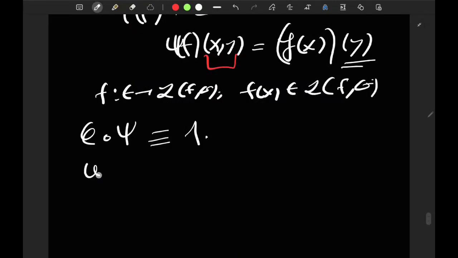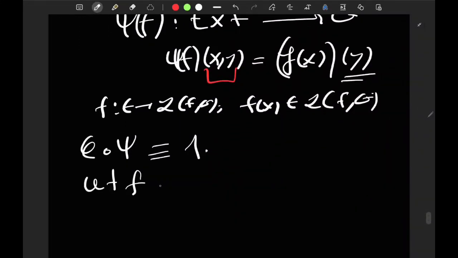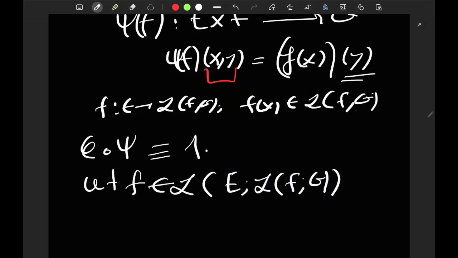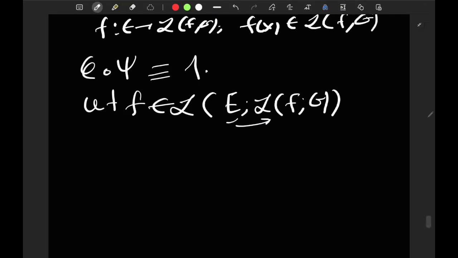So let some f belong to the domain of psi, which is L(E; L(F; G)), a linear map from E to the linear maps from F to G. And let's look at phi round psi of f.